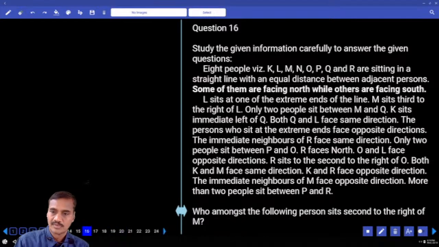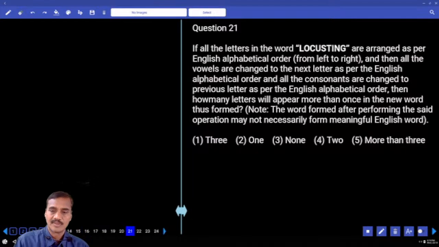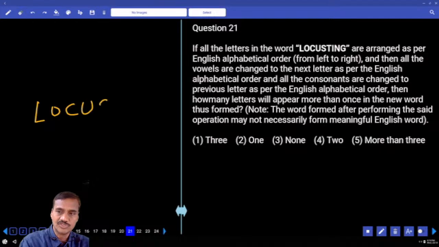Then now 16 to 20 are done. Then 21. Now this 21 is an individual question. First priority or the second? First. LOCUS, LOCUSTING, locosting.